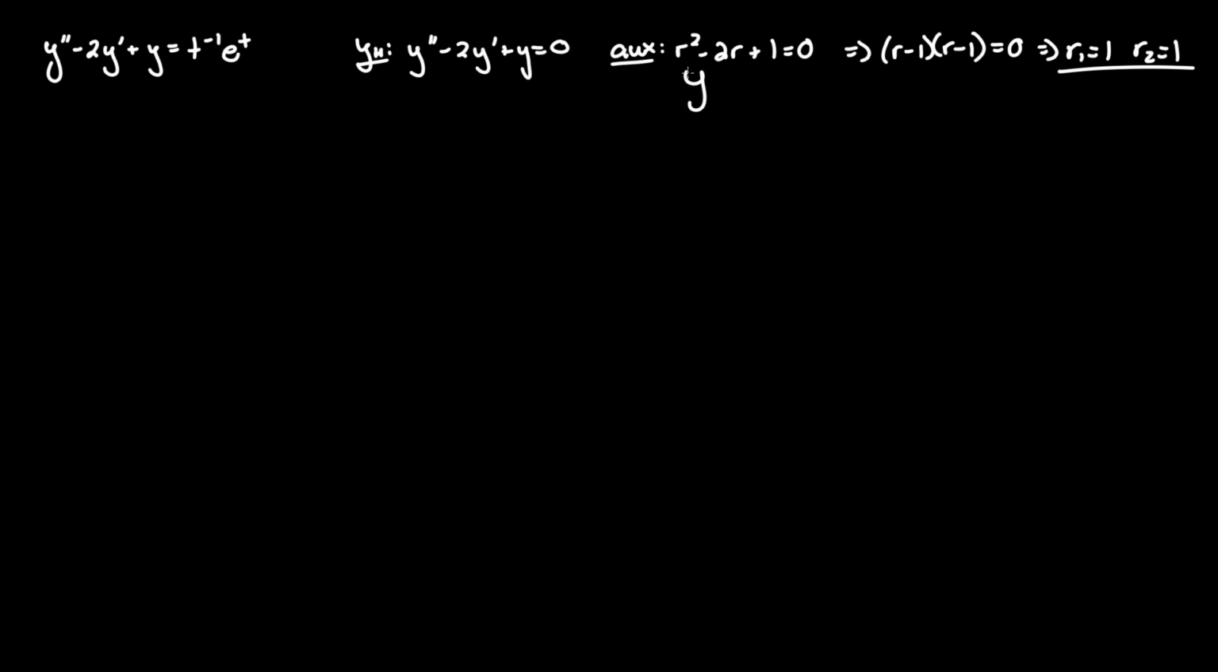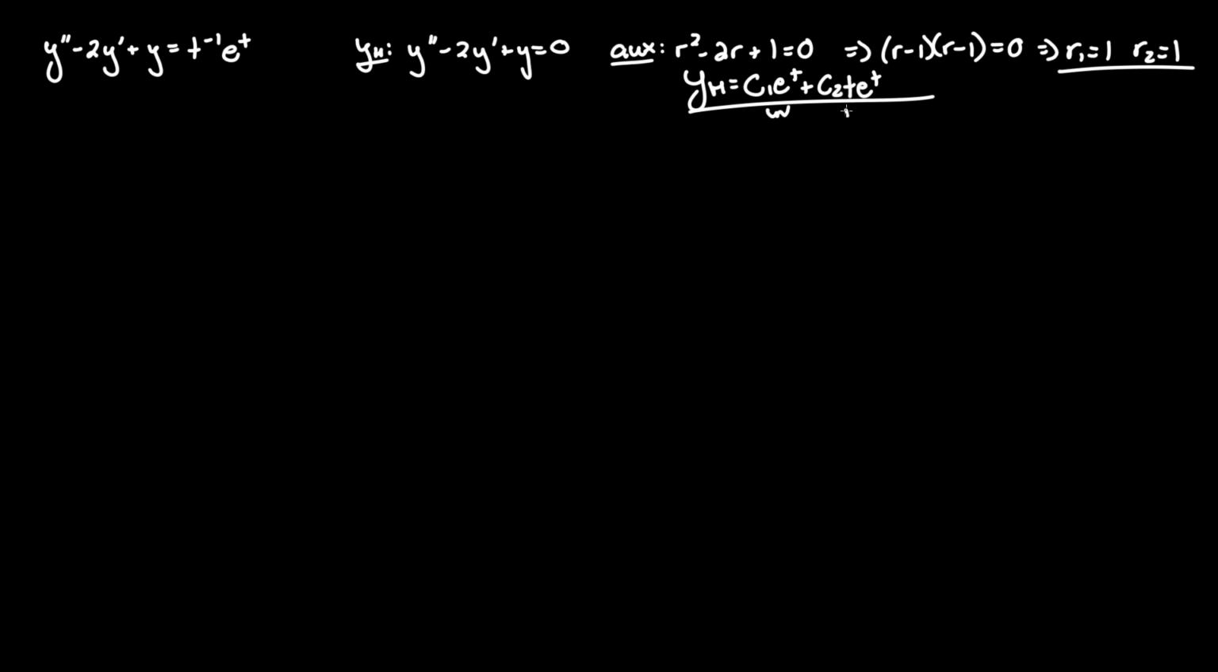This is important for our homogeneous solution, such that it equals c1 e^t, since the coefficient of t would just be 1, plus c2 times t, since it's repeated, e^t once more. And that is our solution.